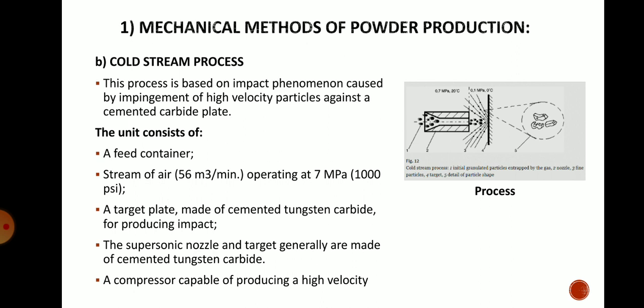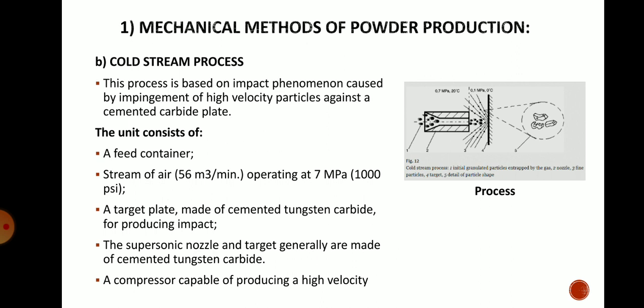In this process the molten metal is broken up into small droplets and rapidly frozen before the drops come into contact with each other or with a solid surface. The principle is to disintegrate a thin stream of molten metal by subjecting it to the impact of high velocity jets, so that it gets attracted towards the carbide plate.